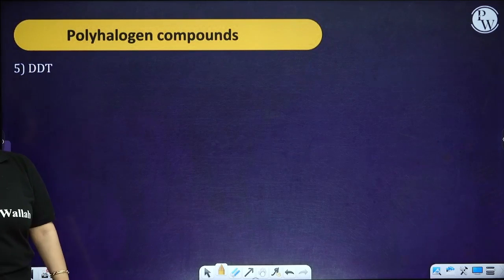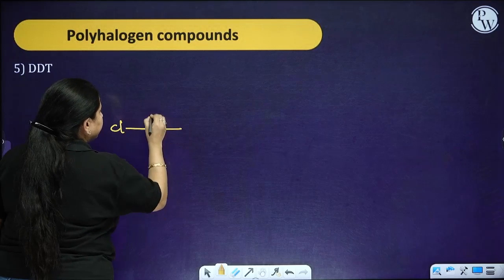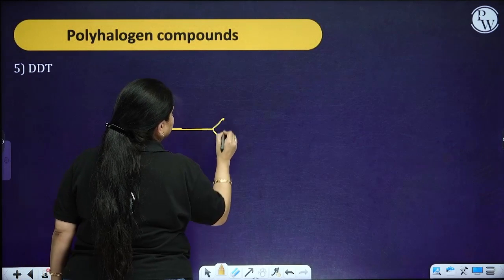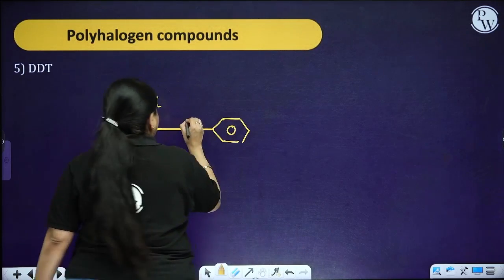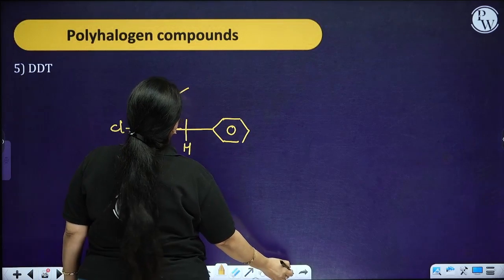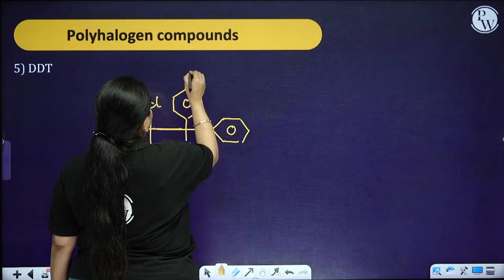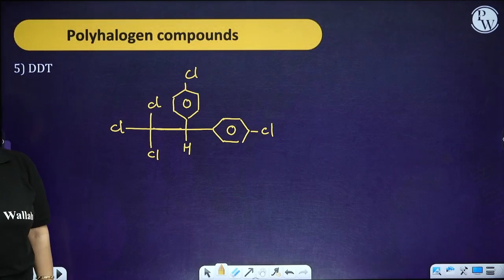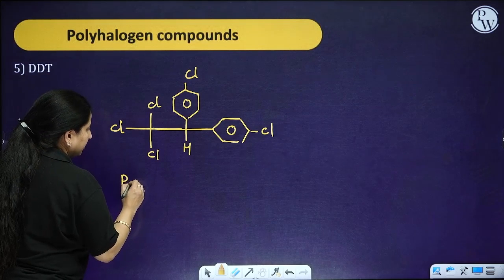Next, which I was talking about, that is your DDT. Now basically DDT is what? If you look, previously we used to get a structure based question from the DDT. Okay, this is the structure of the DDT. If you do the nomenclature, it is going to be p,p'-dichloro.